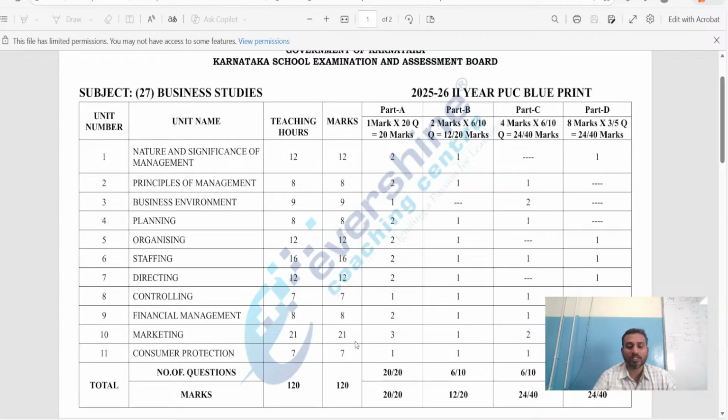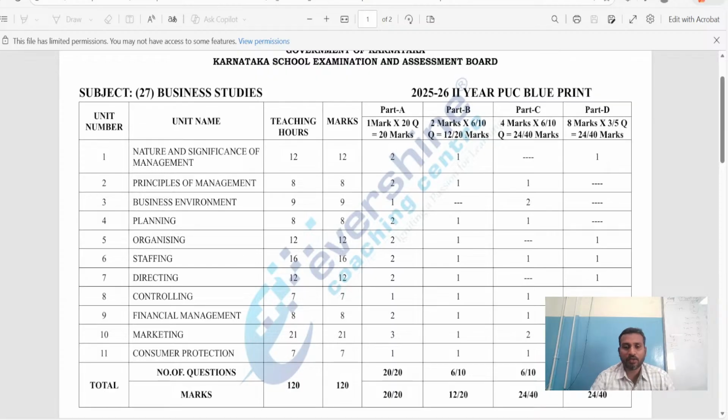Then marketing, the chapter carries 21 marks. Fantastic, this is the chapter with the huge marks. Why? Because once you clear your second PUC, the basics related to this chapter are most crucial for your upcoming days. So in this syllabus they have given marketing 21 marks. Marketing is the most important part of every transaction and every business. Here we have three 1-mark questions, one 2-mark question, two 4-mark questions, and one 8-mark question.